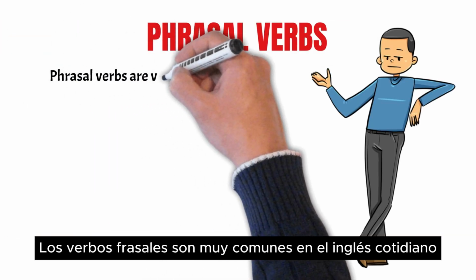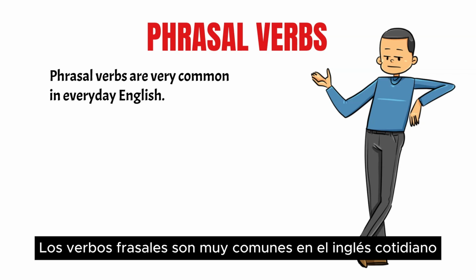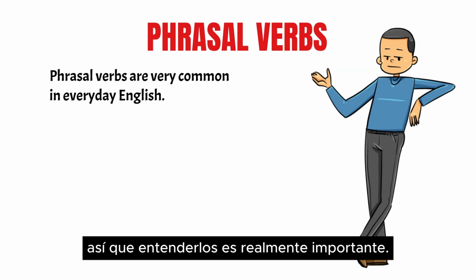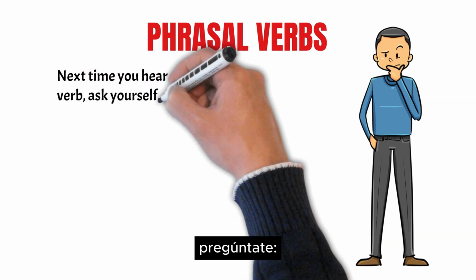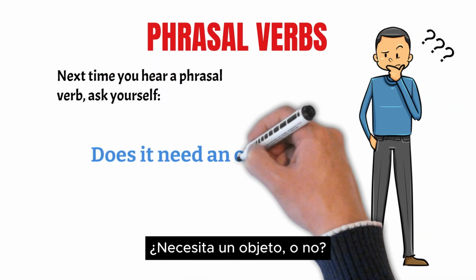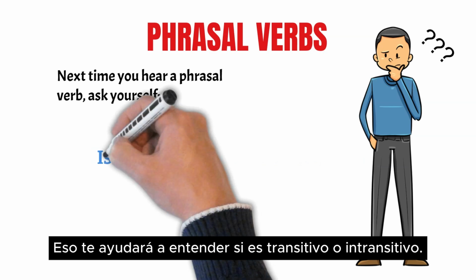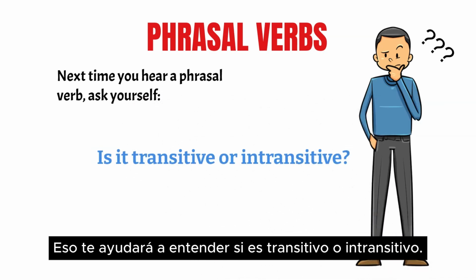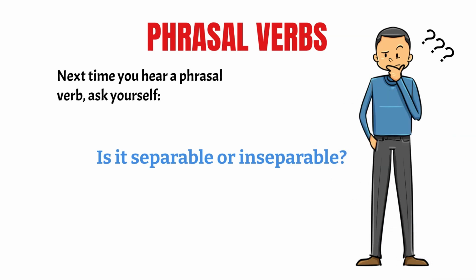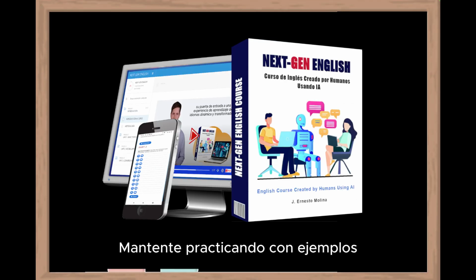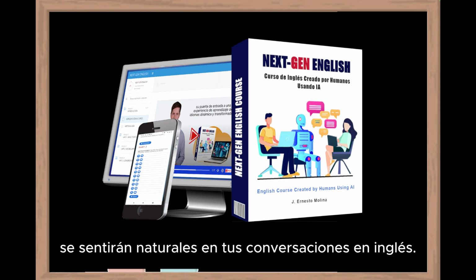Phrasal verbs are very common in everyday English, so understanding them is really important. Next time you hear a phrasal verb, ask yourself, does it need an object or not? That will help you understand whether it's transitive or intransitive, separable or inseparable. Keep practicing with examples, and soon phrasal verbs will feel natural in your English conversations.